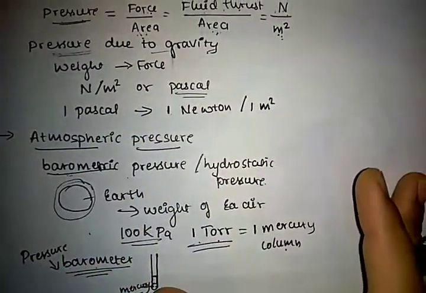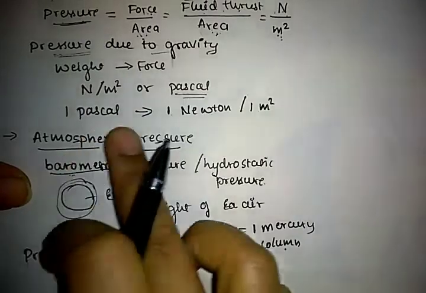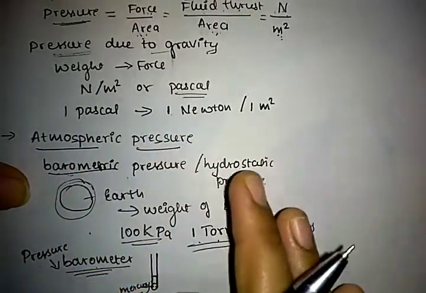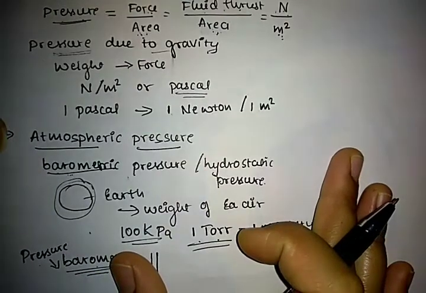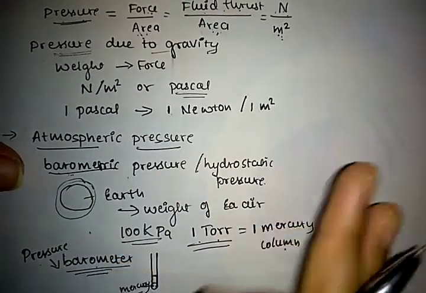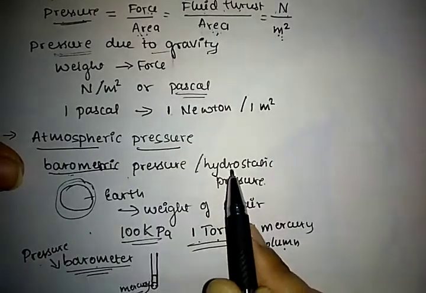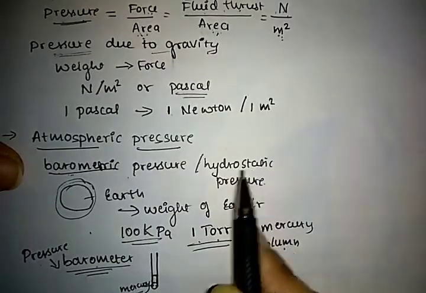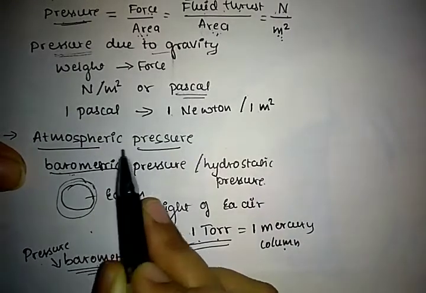So what is meant by atmospheric pressure? Atmospheric pressure is the pressure created by the atmosphere of the earth. Sometimes atmospheric pressure is also called barometric pressure and also hydrostatic pressure. What is meant by barometric pressure? It is nothing but atmospheric pressure.